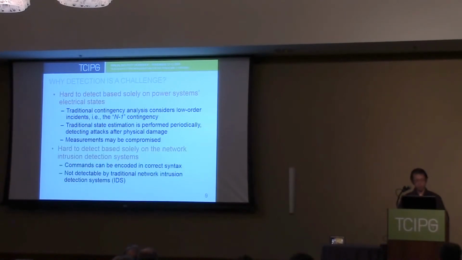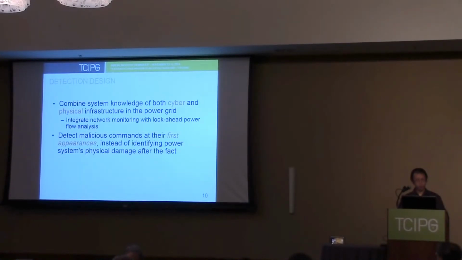It is also very hard to detect based solely on network intrusion detection systems, because the commands can be encoded in correct syntax, making them undetectable by traditional network IDS, which relies on protocol-level anomalies. So in order to detect these control-related attacks, we propose combining the system knowledge of both the cyber and physical infrastructure in the power grid.